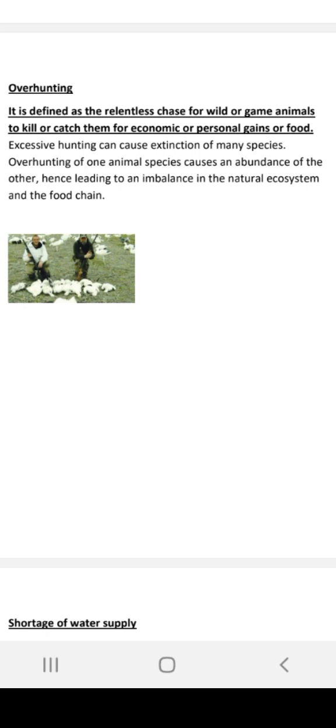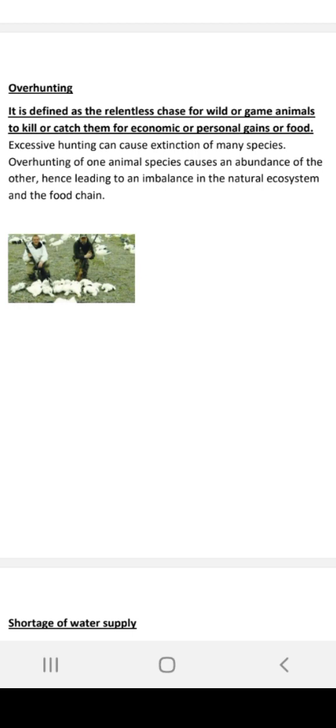Let's say people start killing goats for no reason. So what would happen? Goats are going to eat grass. Even that will cause an imbalance, because we are skipping something that was very important in a food chain. So that is called overhunting.